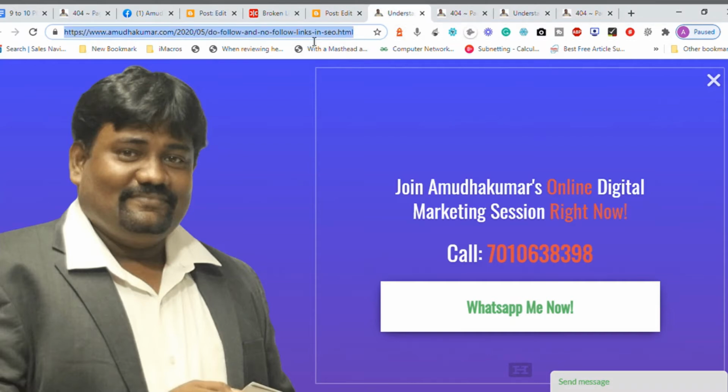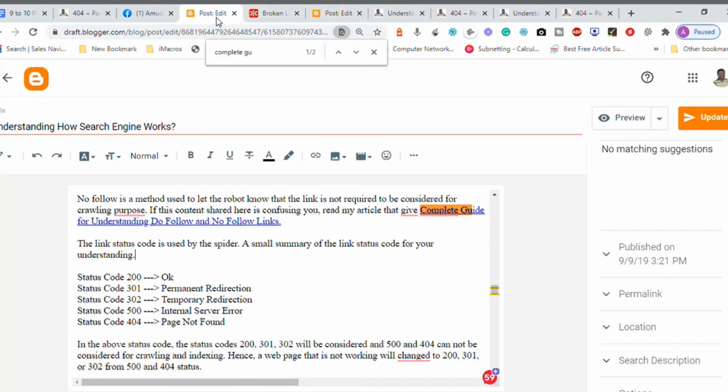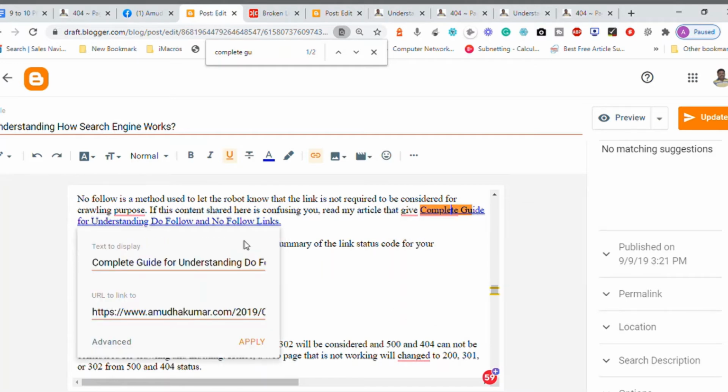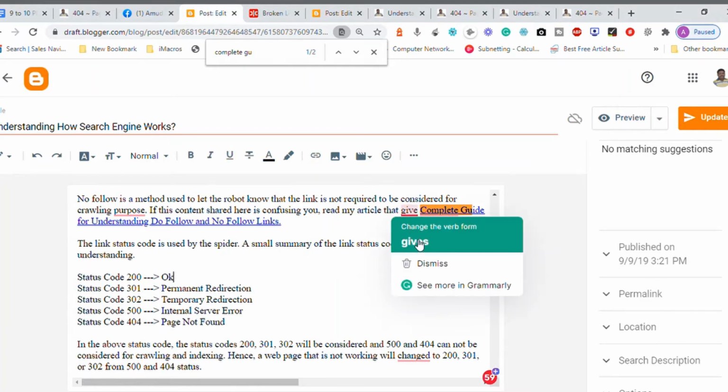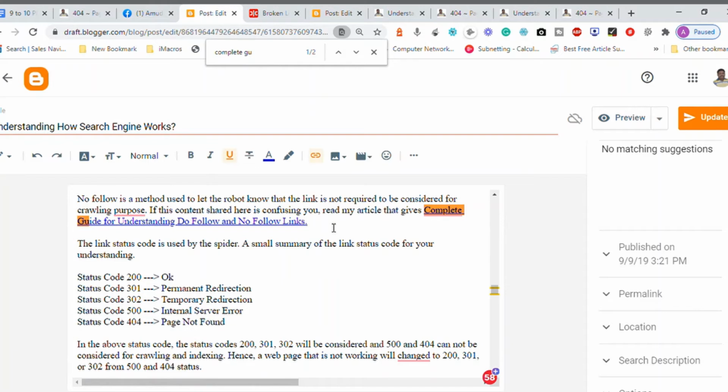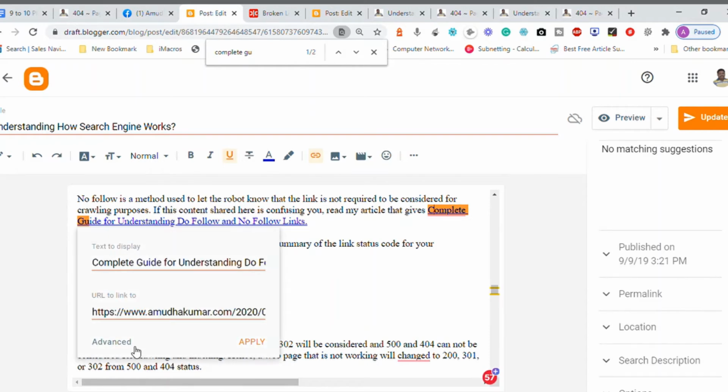I take this URL and go to my post section. I click on this and edit it, and instead of the old link with 2019, I paste the updated link and apply. So this is one way of fixing a broken link. There might be a possibility of an invalid link given inside, so I open the hypertext and change the destination link, and I can also help you make sure of the advanced options.